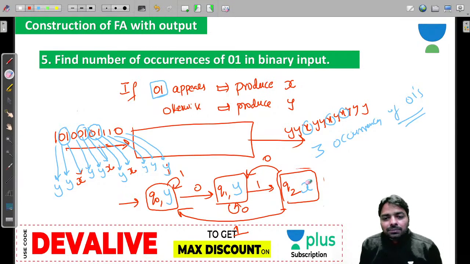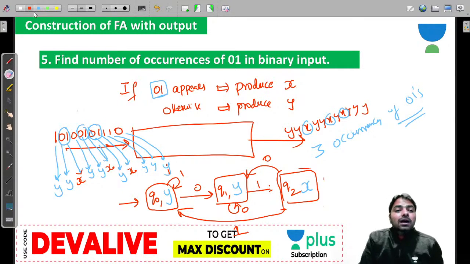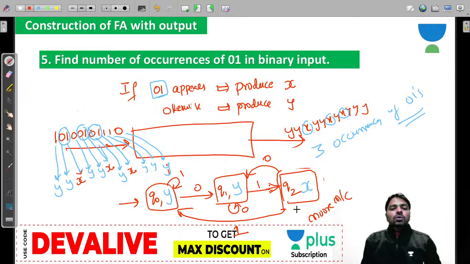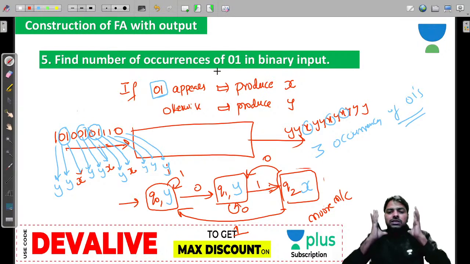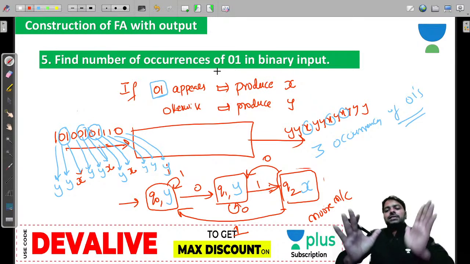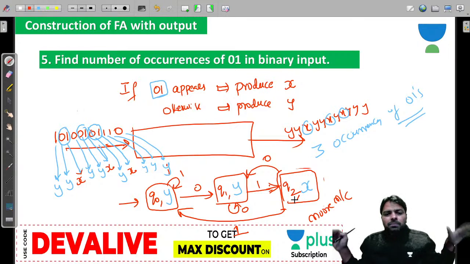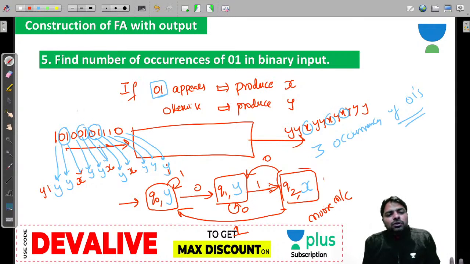Look at how to design the machine, guys. This is purely the Moore machine. You can do the Mealy machine if you want. How do you construct the Mealy machine? Just copy paste. Is that clear, everybody? Construct the DFA, and the final state is your requirement. Whenever you reach final, put X there. That means whenever you reach Q2, X will be produced. But by default, Y is produced elsewhere, because that is the default output for the Moore machine.